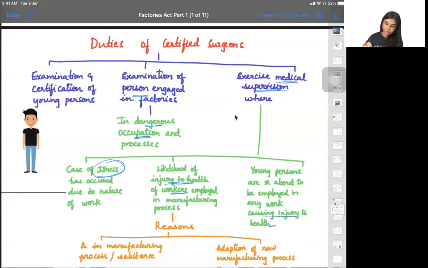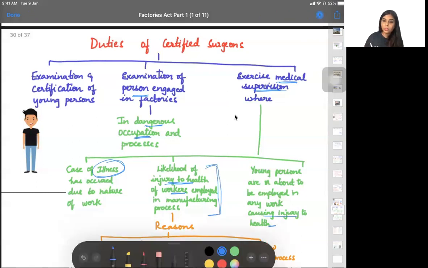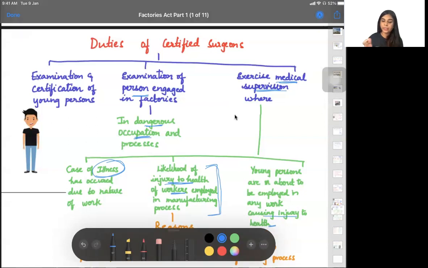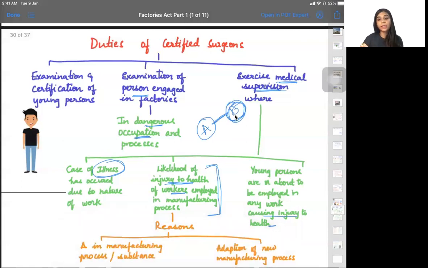Yes, ma'am. So see here you can see likelihood of injury to health. Generally what happens, suppose I'm changing my manufacturing process. Whenever you do some new thing, that is when some failures or some weaknesses can be discovered, right? So initially I was following process A. Now I'm changing it to process B. Because of this new process, if there is any injury that has been caused, then this particular surgeon will go and examine.